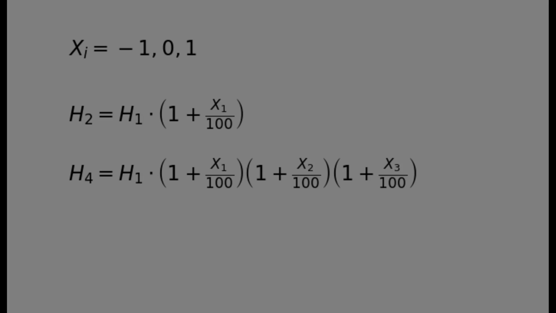We can still use the same probability distribution where we draw our random number xi from the set -1, 0 and 1, but now the formula for the height of the second generation changes to h1, which is the initial height of the parents in the first generation, times 1 plus x1 over 100. In the fourth generation, we have the formula h1 times 1 plus x1 over 100 times 1 plus x2 over 100 times 1 plus x3 over 100. And in the nth generation, we can write it as the following product.